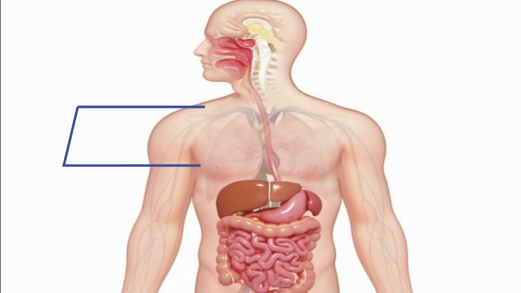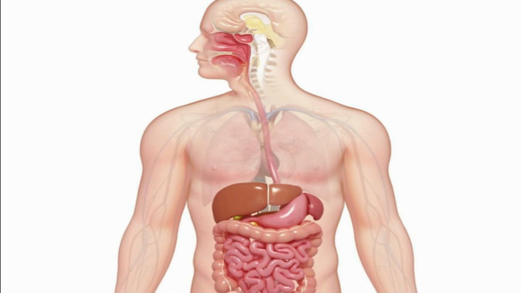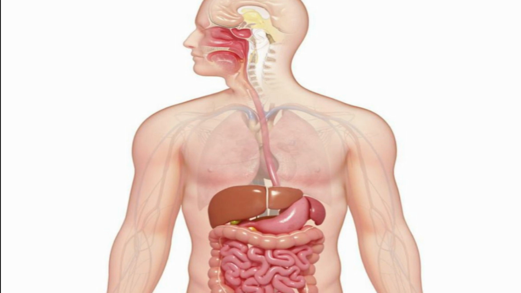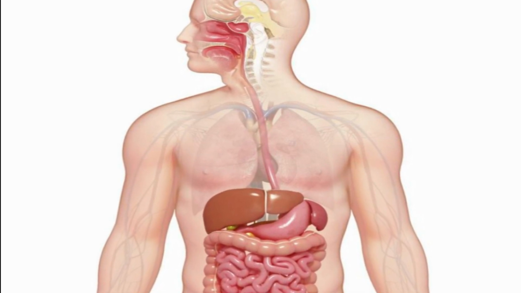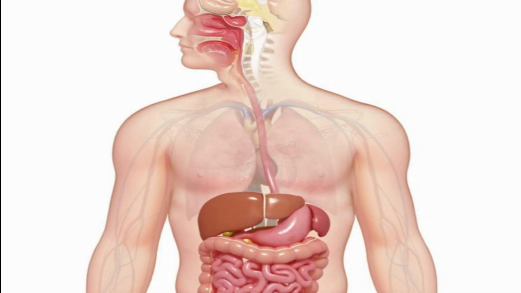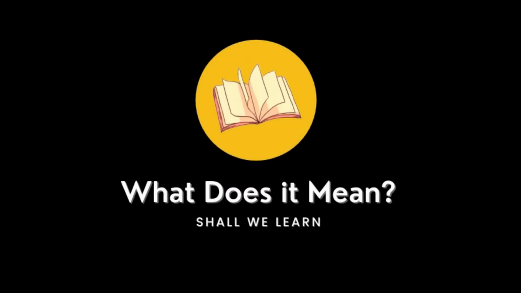Nutrition in human beings. Basically, the human digestive system is very complex in nature. Different parts are involved and they perform different functions by using various digestive juices and enzymes. What does it mean? Shall we learn?